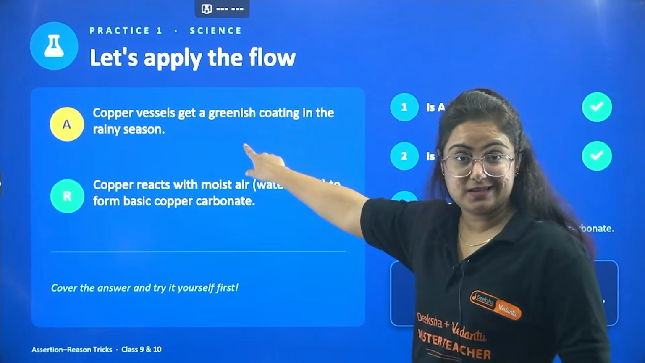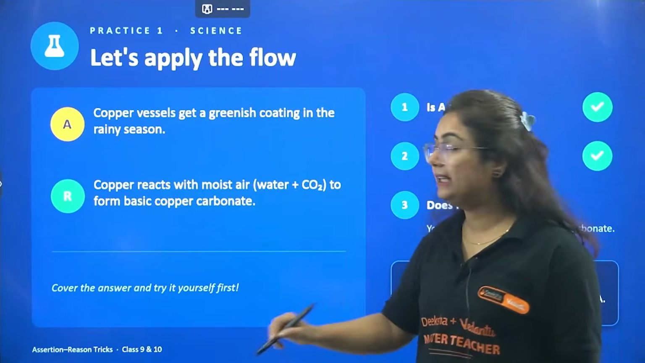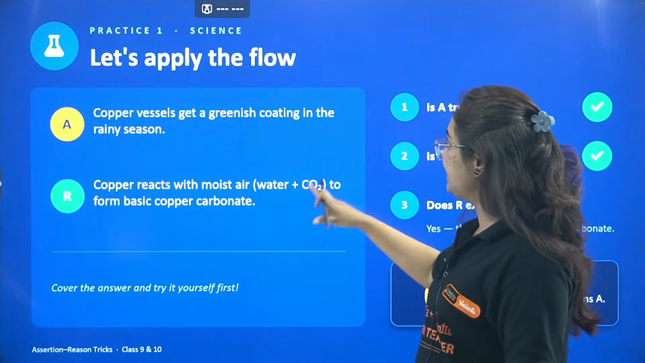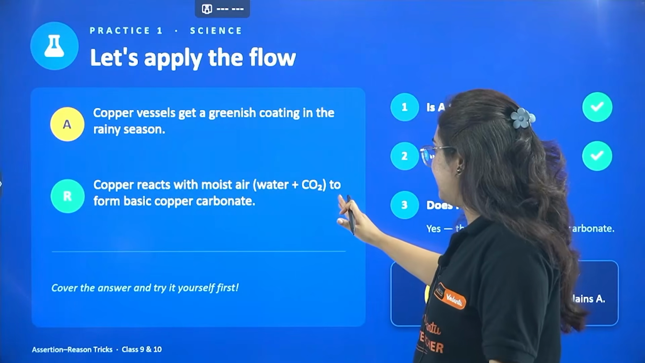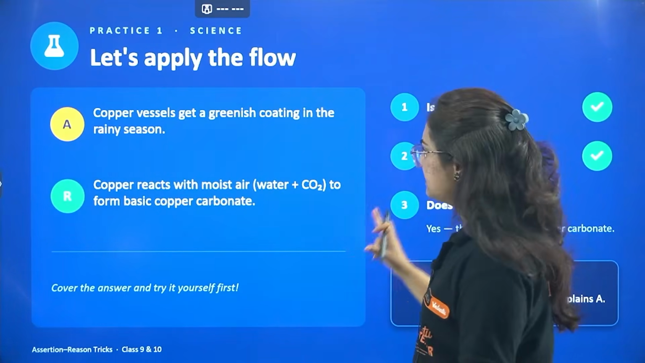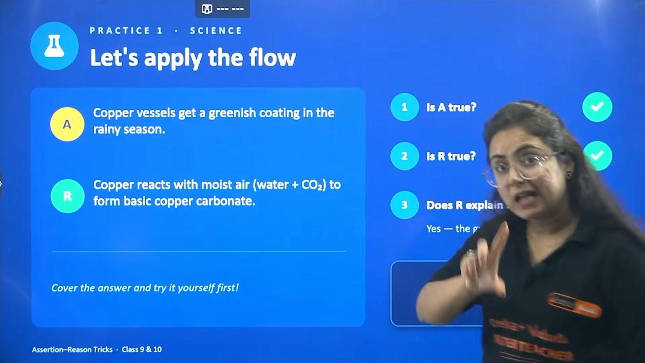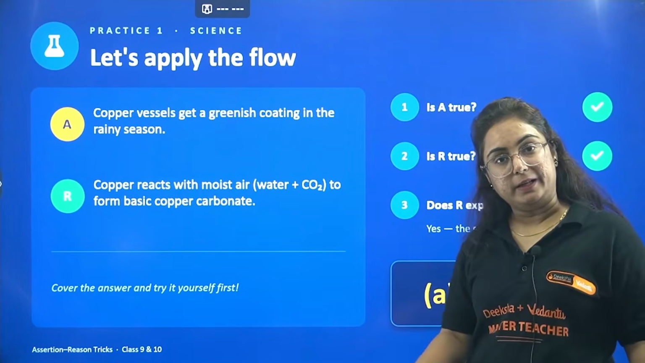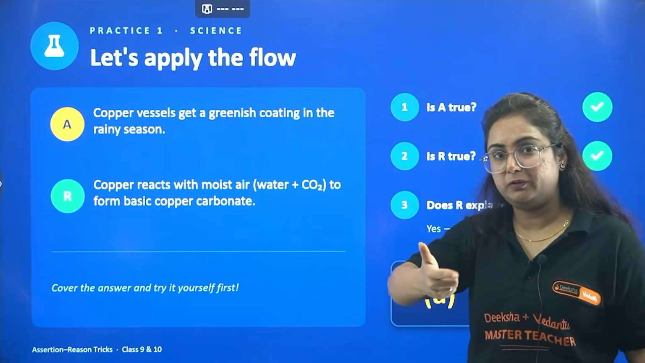So now, as this is correct, what you have to do in your mind is to apply a tick mark. Copper reacts with moist air, that is water plus carbon dioxide, to form basic copper carbonate. Yes, this is also true. So beta, now A is true separately, R is true separately. Now we have to figure out the correlation between them.